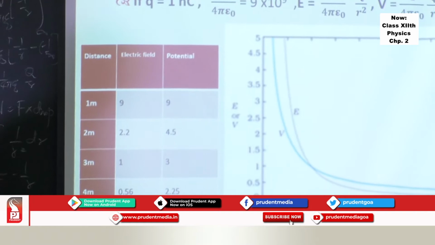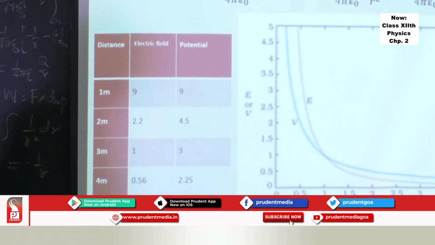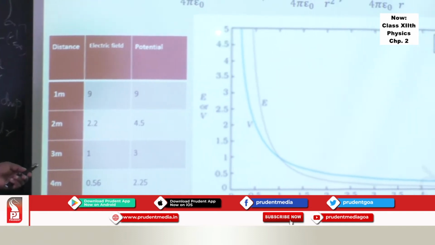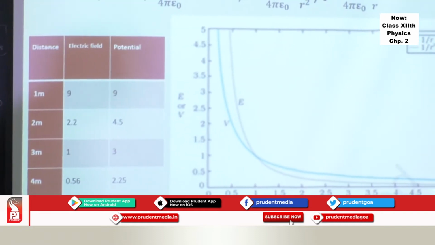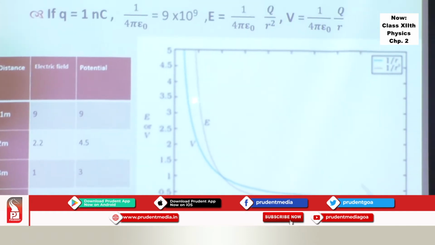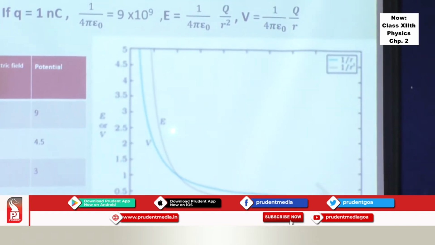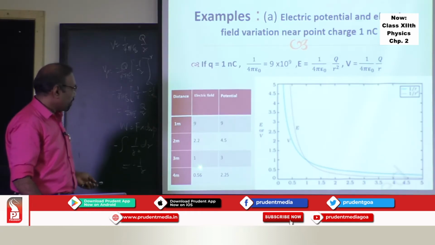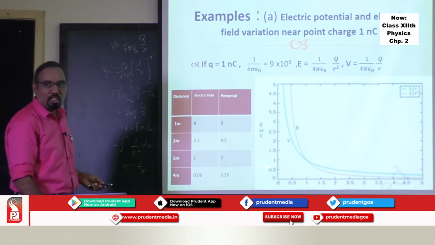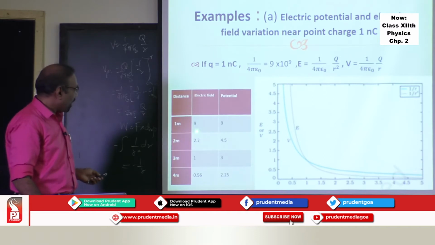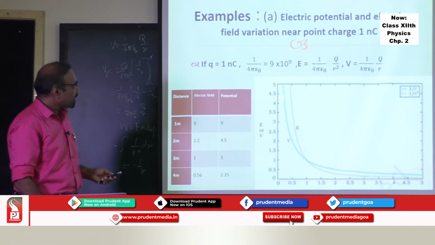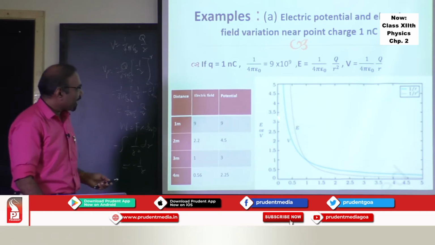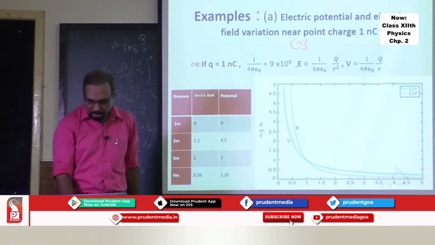At 2 meters you find out, at 3 meters you find out, and at 4 meters you find out. And you graphically plot electric field and potential versus distance, and you will get a beautiful graphical representation of both electric field and electric potential. See how electric field varies and how exactly potential varies. I have given you the numerical values. Electric field falls off faster, whereas electric potential falls off slower. The same thing is depicted in these graphs. Electric field is falling off faster, electric potential is falling off at a lesser speed.